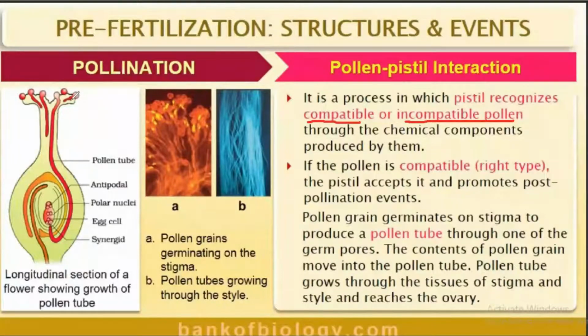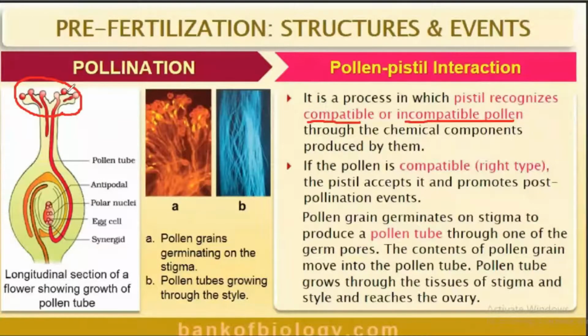The stigma has the ability to identify compatible or incompatible, right type of pollen grain or wrong type of pollen grain. It is taking place with the help of some chemical substances which are present in the stigma.